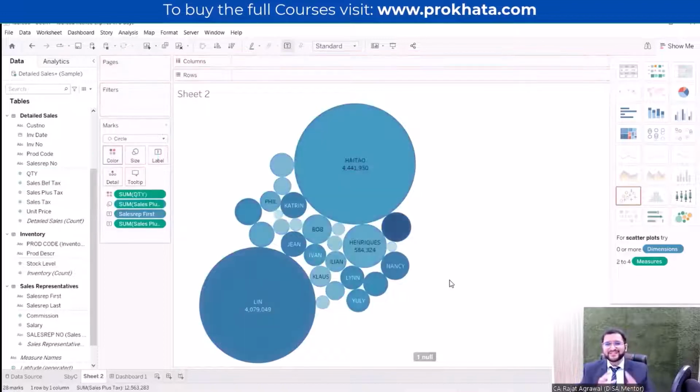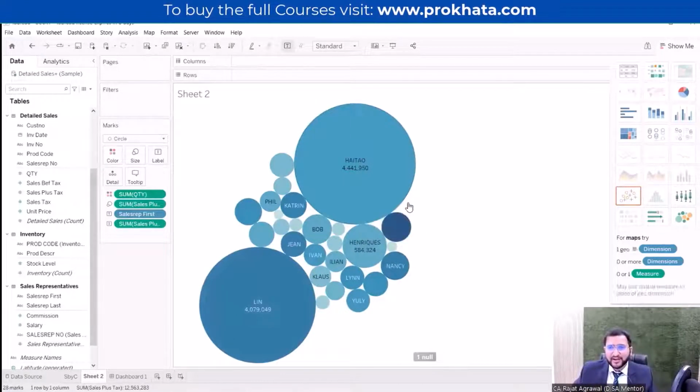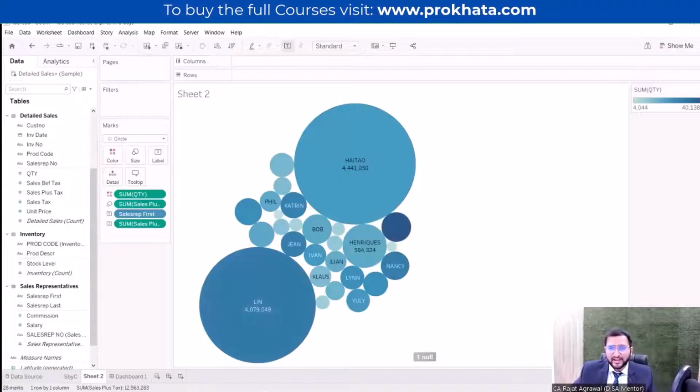Okay, now it is looking very nice, and so much analysis is done just by looking at it. By looking at it, you can understand what is going on here. If the color is dark, that means the quantity the person is selling is the highest, and if the color is light, the quantity is less. With the size option, we are working on multi-dimension. We are not working on one dimension. We are working on multi-dimension now.